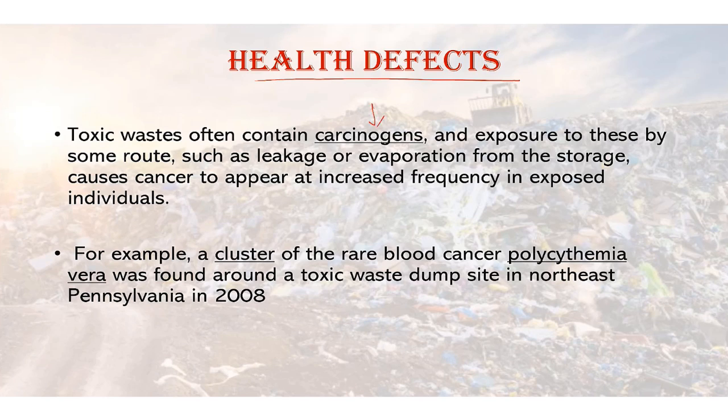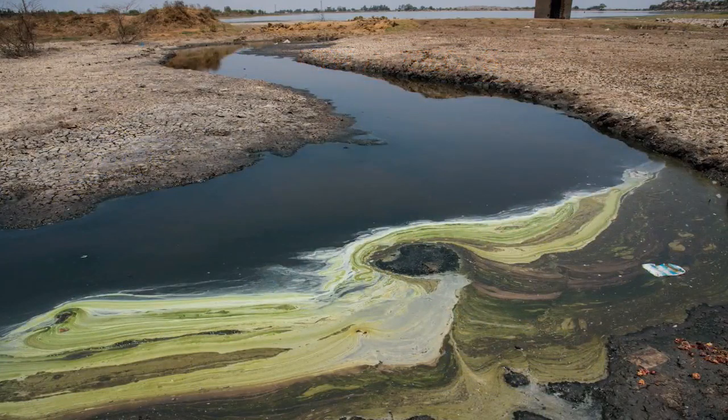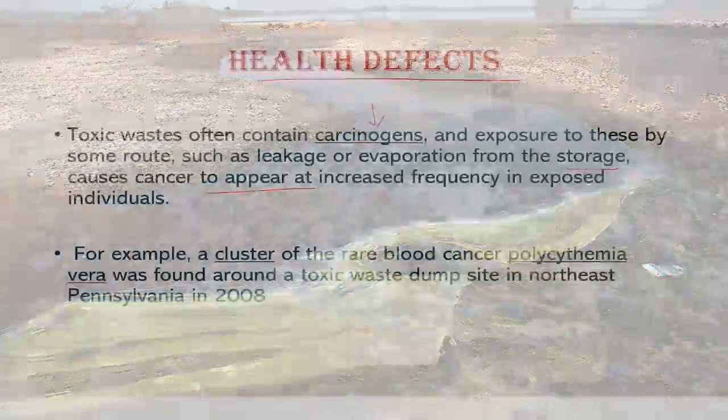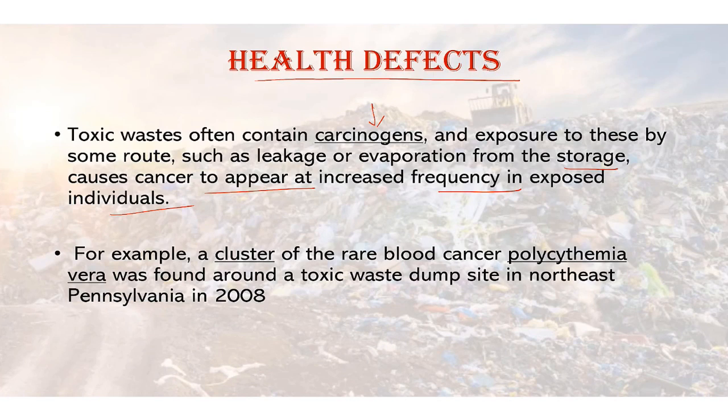These toxic wastes cause a variety of health defects in humans because they contain carcinogens, meaning they can cause cancer, and exposure to these by some routes, such as leakage or evaporation from the storage, causes cancer to appear at increased frequency in exposed individuals. For example, a cluster of the rare blood cancer polycythemia vera was found around a toxic waste dump site in northeast Pennsylvania in 2008. People also encounter these toxins buried in the ground, in stream runoff, in groundwater that supplies drinking water, or in flood waters, as happened after Hurricane Katrina.